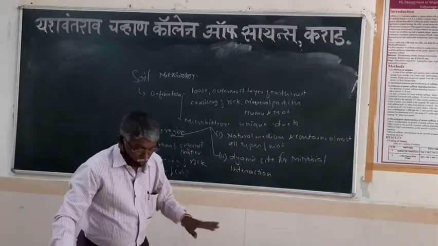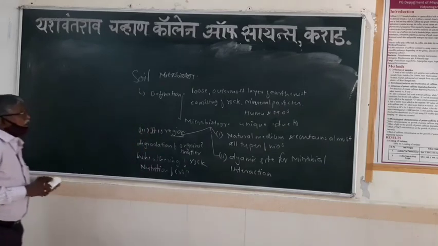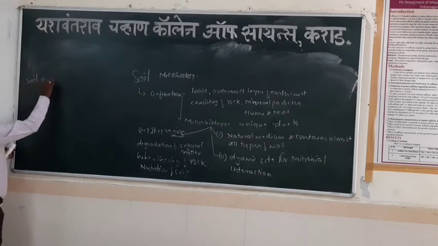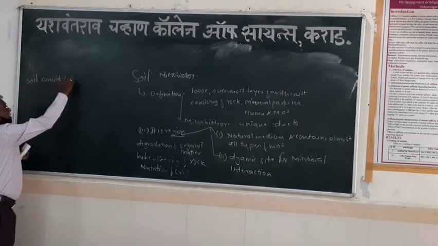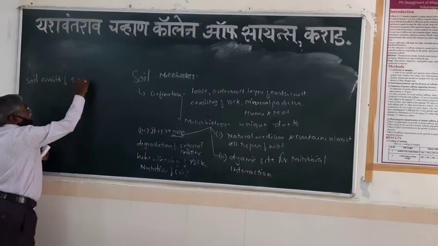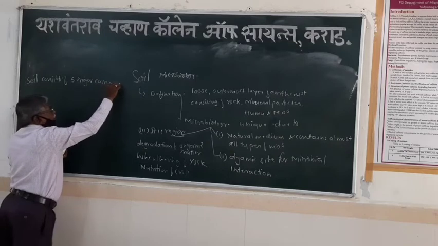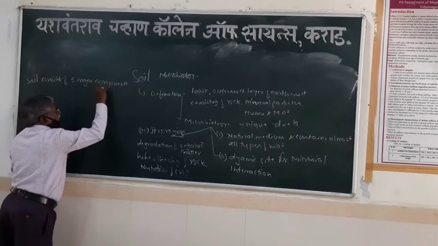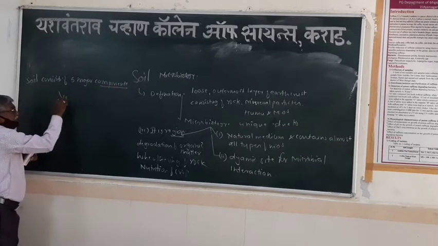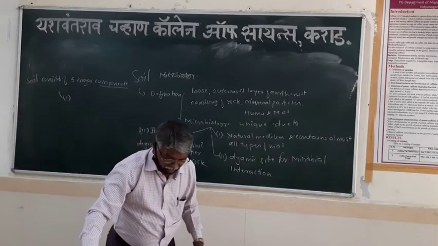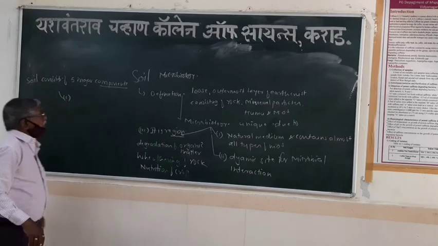Then this soil consists of five major constituents or components. Which five major components are there in the soil? The soil consists of five major components. The first, mineral matter.